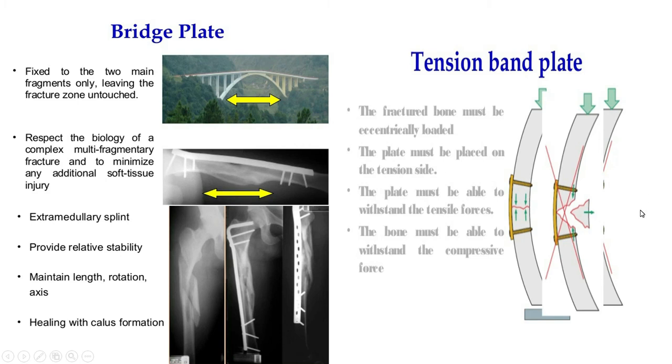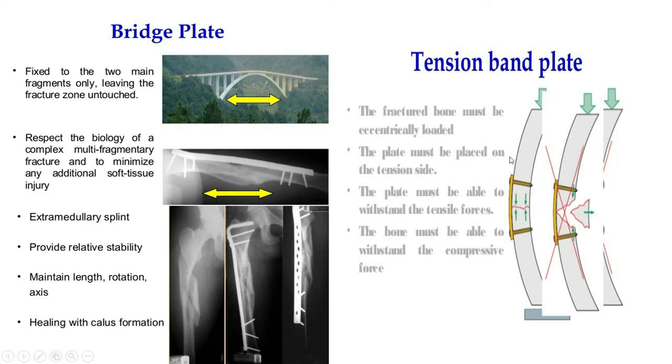Now for comminuted fracture, this is used. And tension band principle, tension band wiring is used for the patella fracture or olecranon fracture, that's all. Here tension band principle means the fractured bone must be eccentrically loaded. What do you mean by eccentrically loaded? Suppose this is a bent femur. Now this is the fracture site. Now it has two cortices. One is anterolateral cortex, one is posteromedial cortex.